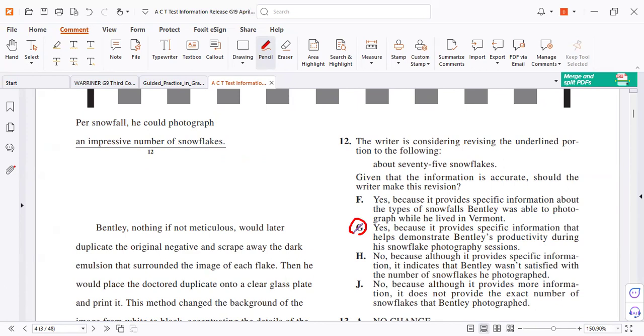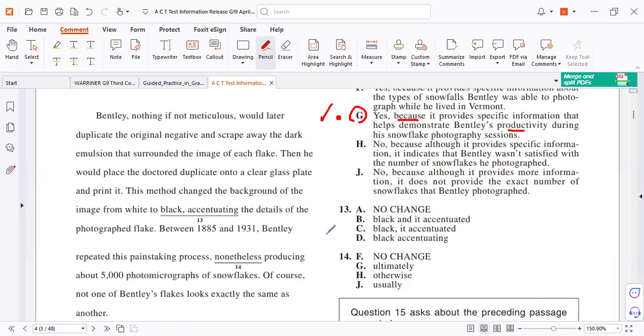And there is no Y. We have already Y. But check it. So productivity as he did. So G is correct. Now number 13 is the same rules.